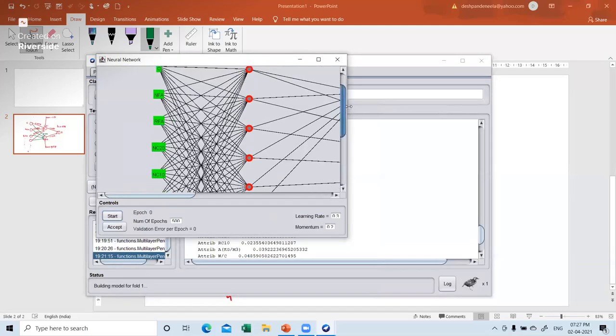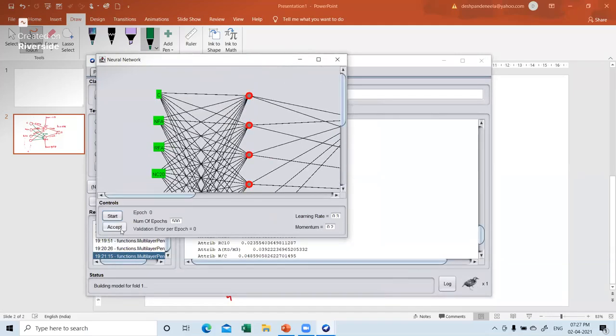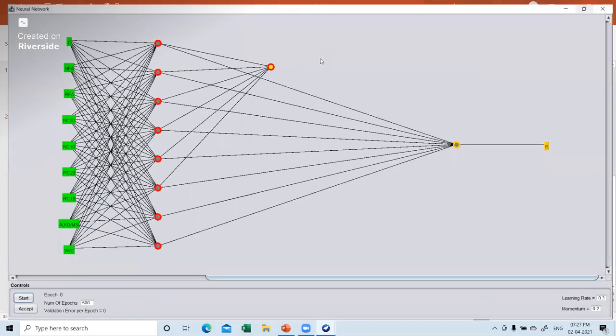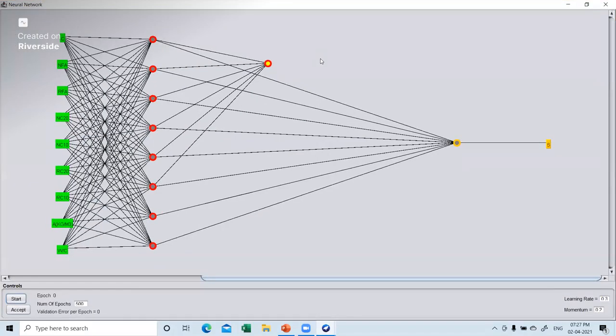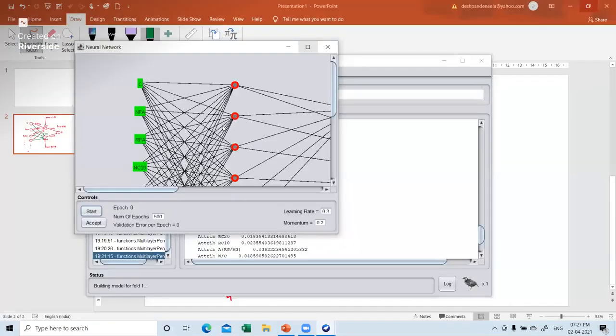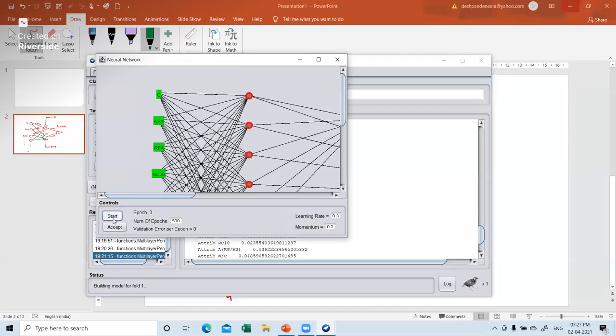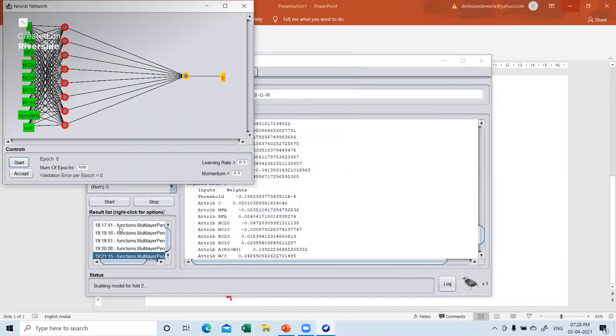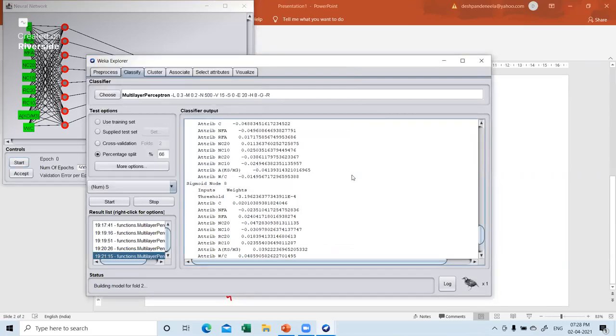One more thing I would like to tell here is that if you are using, say, five-fold or two-fold cross validation, I'll just minimize this, and say you started this, and after two-fold itself you felt that okay, that much is okay for me, I don't want to go for five-fold cross validation, then you can accept this answer at any particular moment. Once you accept it, it will stop there, and that particular answer will be accepted. That also can be done.